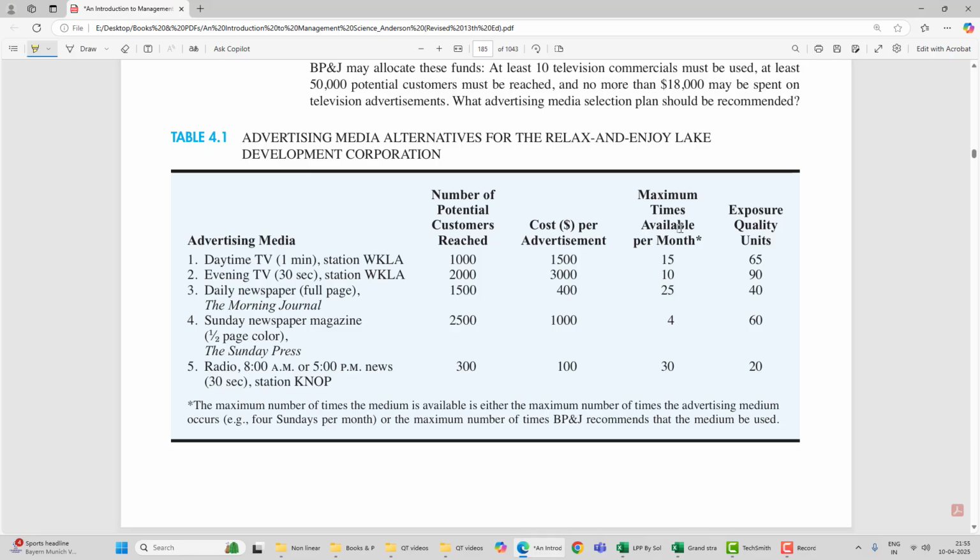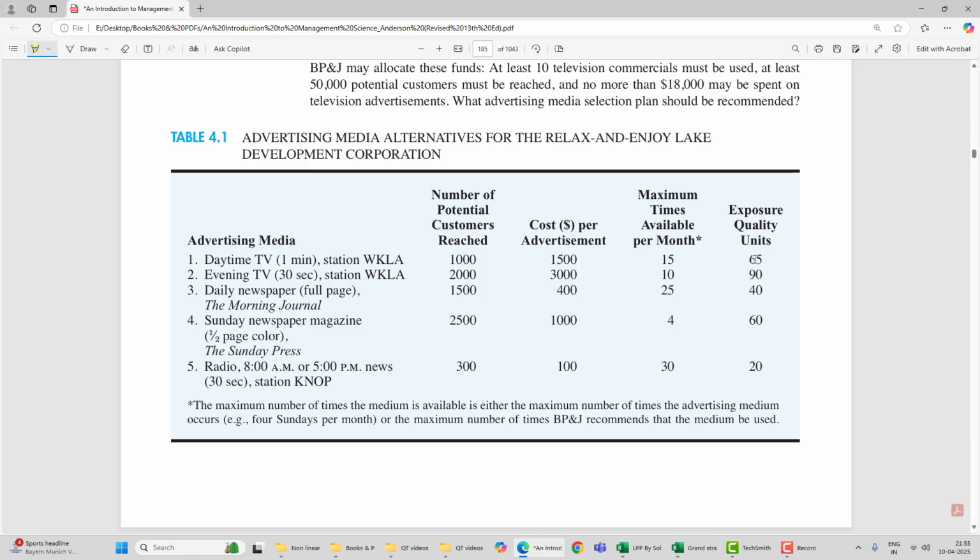The third column is the maximum times available per month, because sometimes there are restrictions and only a few slots remain. Currently for daytime we have only 15 slots remaining this month. Evening time is much more crowded and only 10 slots are remaining, like that. So this is the availability criteria. And then exposure quality units.